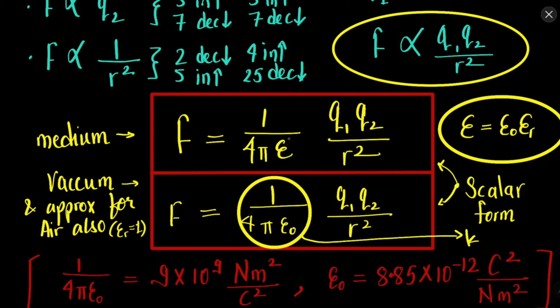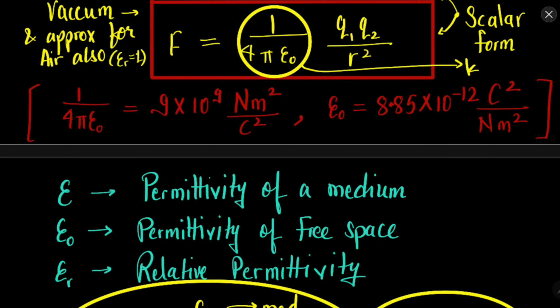So in that case we have two different formulas: 1 upon 4 pi epsilon, where epsilon is epsilon naught into epsilon r, and 1 upon 4 pi epsilon naught. So what are these epsilons?